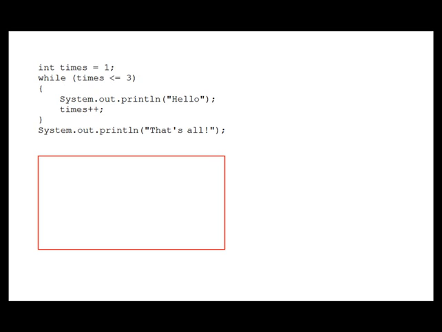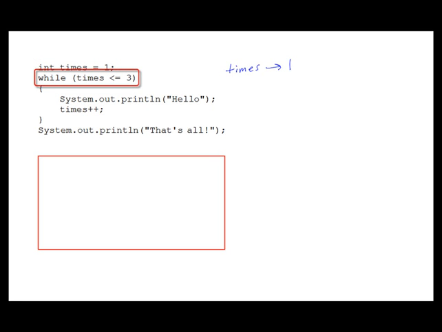That's going to just simulate the screen. Okay, so the first statement declares an integer variable named times, and it initializes times with the value 1. I'm going to make a note over here that times is set to 1. That way, when we encounter a statement that changes the value of times, we'll reflect that change here in our note.